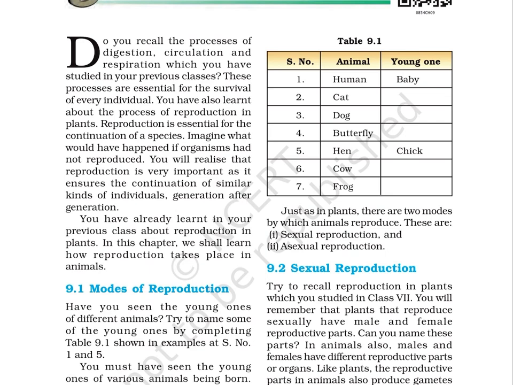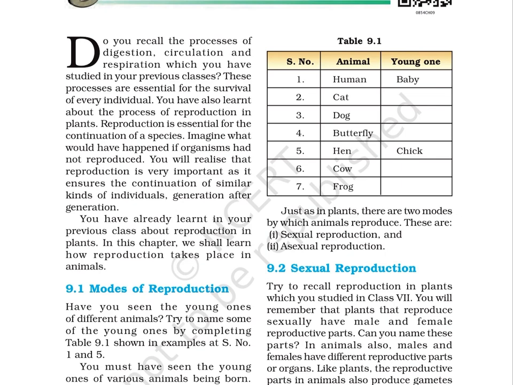Serial number 2, animal cat, young one, blank. Serial number 3, animal dog, young one, blank. Serial number 4, butterfly, young one, blank. Serial number 5, hen, young one, chick. Serial number 6, animal, cow, young one, blank. Serial number 7, frog, young one, blank. Now, make this table in your notebook and fill the correct answers in the blank spaces in column young one.